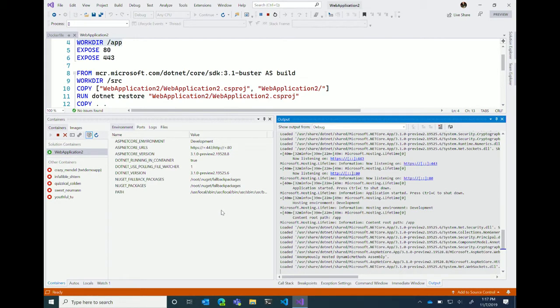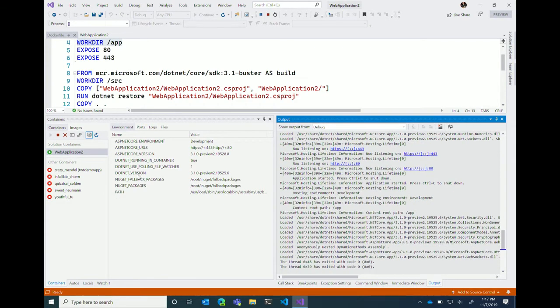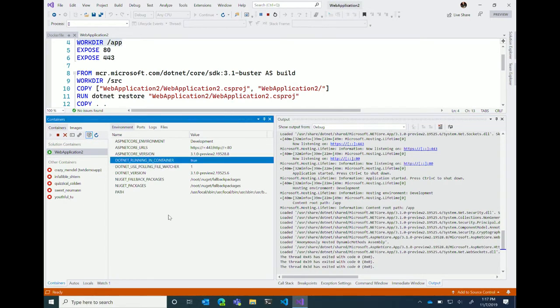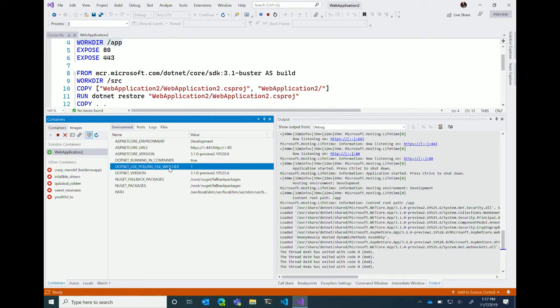What I'll point out is one of the new features now in this Docker toolset is in the tools on the bottom here, you'll see that we've got all of our environment variables. These are all of the environment variables that are actually inside of the container. It tells me that I'm running in development mode. It knows the URLs that I'm operating on, what version of ASP.NET Core I'm using. This is actually kind of an unknown environment variable that we use in .NET Core that you can trigger on inside of your code. It knows that I'm running in a container. I'm using the watcher, so if I'm changing files, it knows what to do. New packages and what the path is, etc.